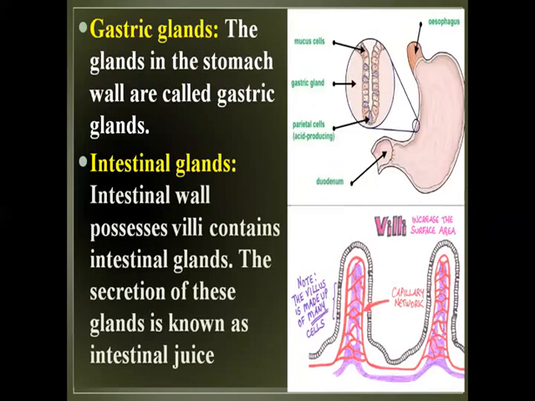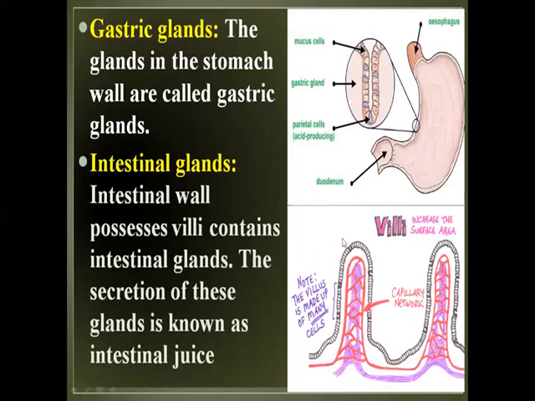Now, gastric glands. The glands in the stomach wall are called gastric glands. Mucous cells and parietal cells are in here. These cells secrete mucin or HCl, hydrochloric acid. Hydrochloric acid destroys the germs which come with food in the stomach. So these are called gastric glands, and these glands also help in our digestion.